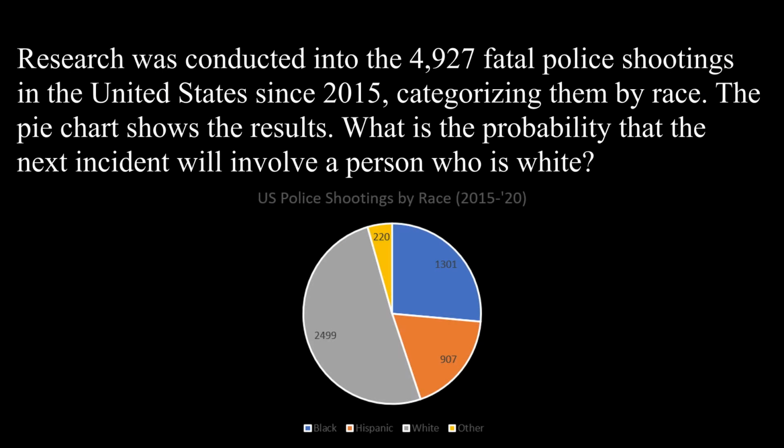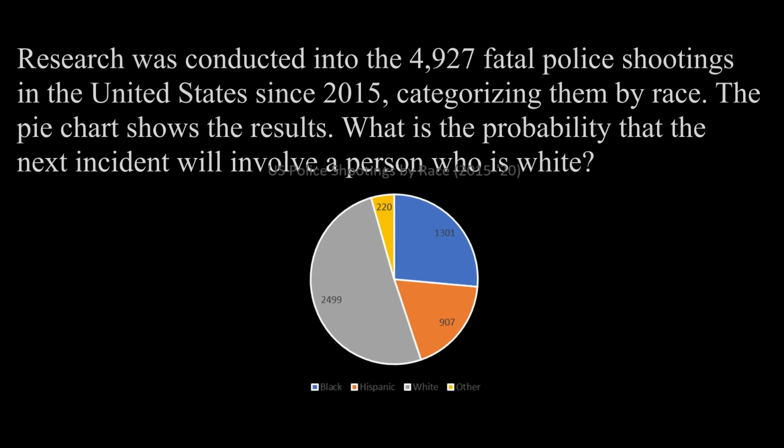For this example, research was conducted into the 4,927 fatal police shootings in the United States since 2015, where I'll say that this data goes up to, I think, July of last year. Categorizing them by race, where the pie chart given shows the results, and we want to find the probability that the next incident will involve a person who is white.